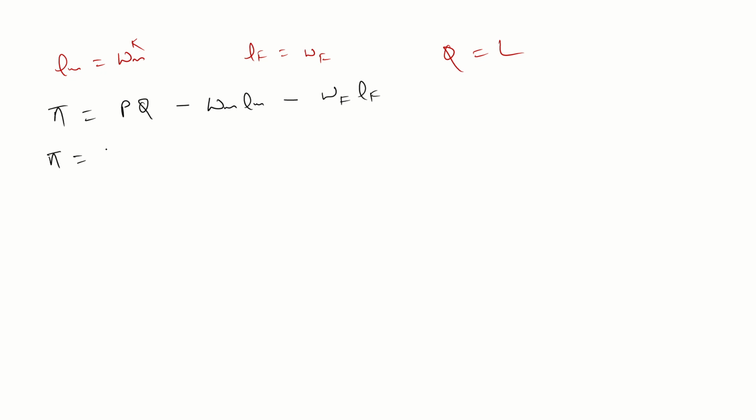So can I find the profit is equal to P Q. Guys, Q is equal to L now. Q is equal to L, and L is a combination of what? LM plus LF now. Female labor plus male worker. So can I write here LM plus LF minus WM LM minus WF LF. Simple.